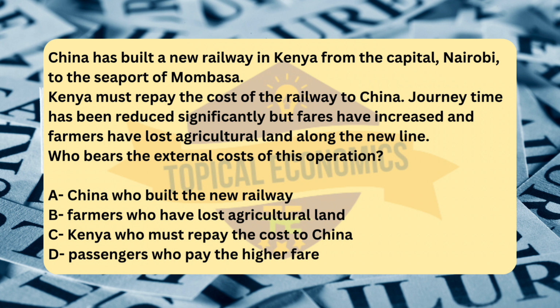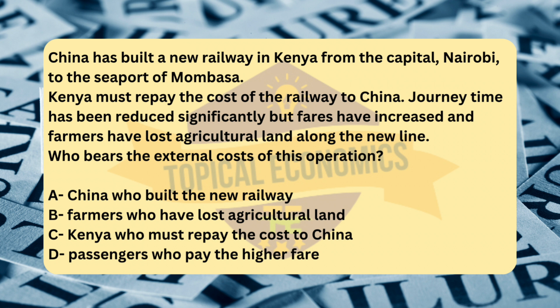External costs arise when the social costs to society as a whole exceed the private costs incurred by the parties directly involved in the transaction, such as the construction of the railway. The farmer's land loss is an unintended consequence of the railway construction that is not reflected in the financial transactions between China and Kenya. Analyzing the other options.